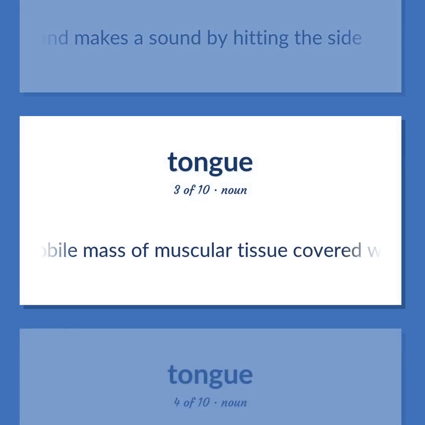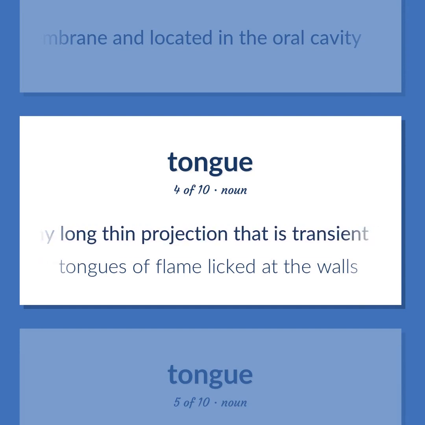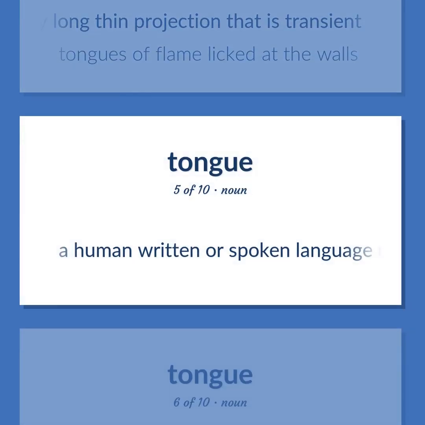A mobile mass of muscular tissue covered with mucous membrane and located in the oral cavity. Any long thin projection that is transient. Tongues of flame licked at the walls. A human written or spoken language used by a community, opposed to e.g. a computer language.